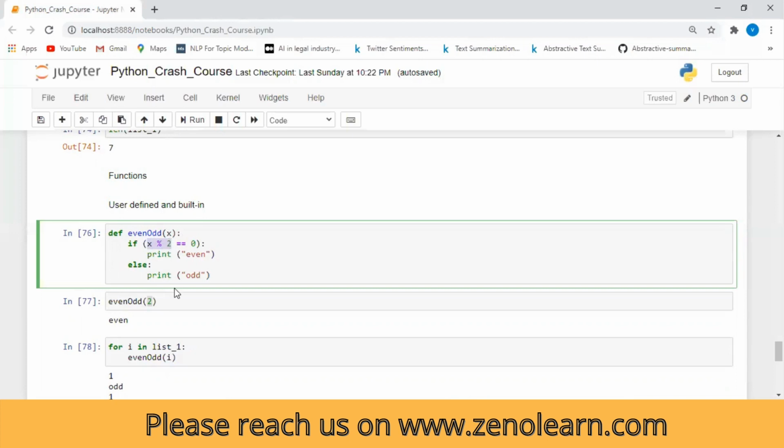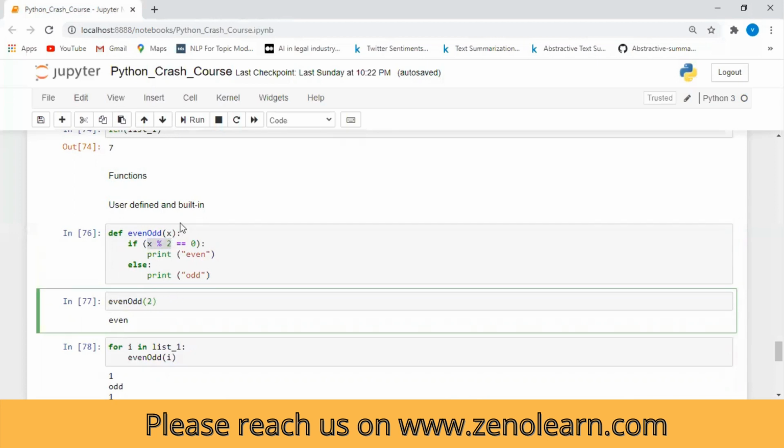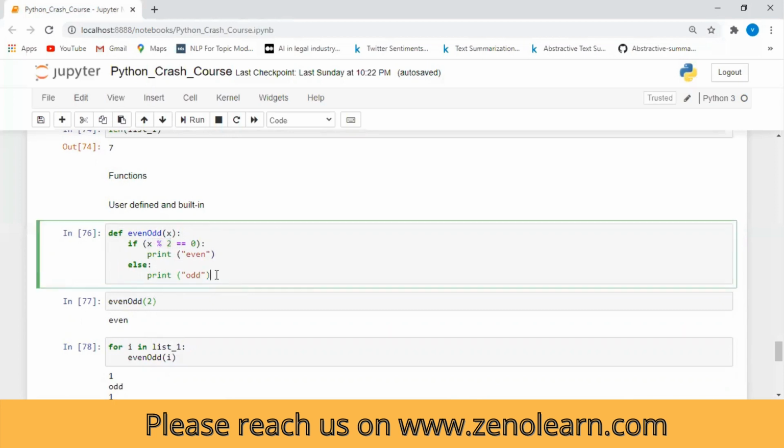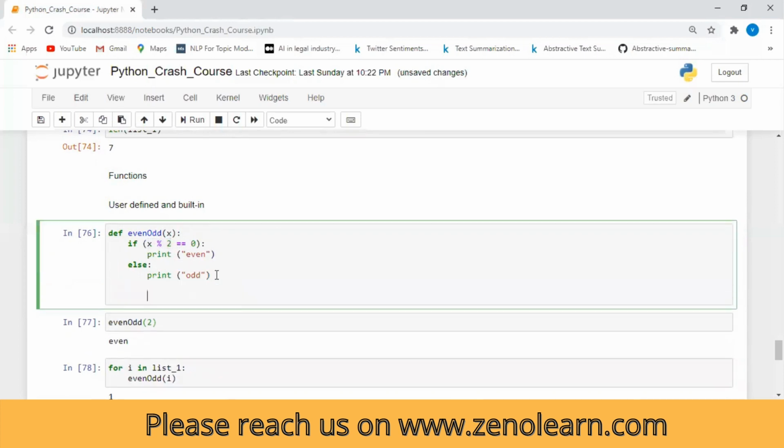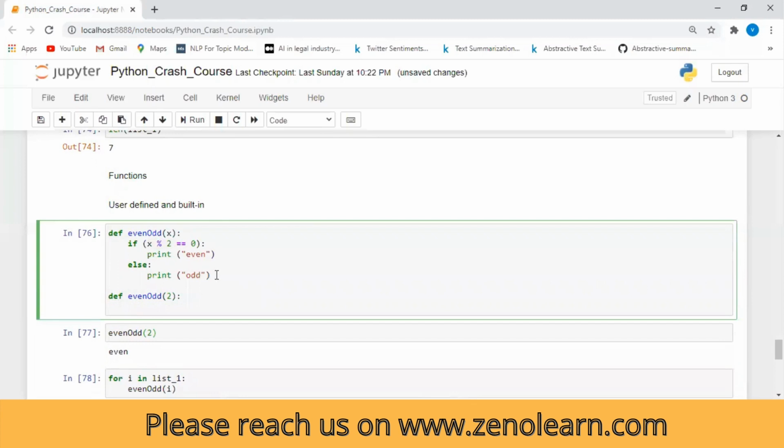Suppose I am passing 2 to it. Let me explain on a very minute level. It will work like this: if 2 modulus 2 equals 0.